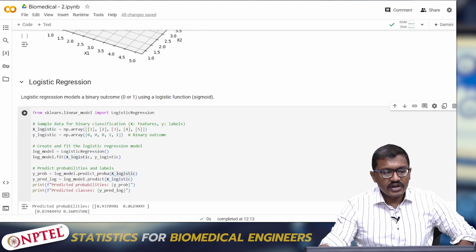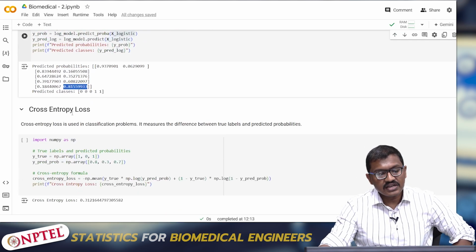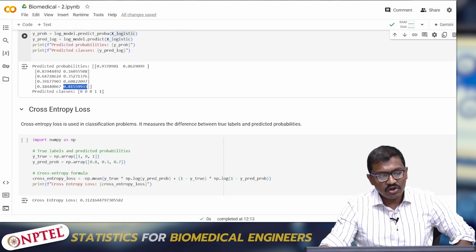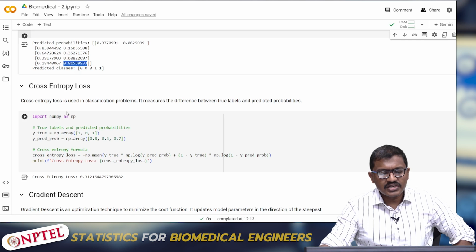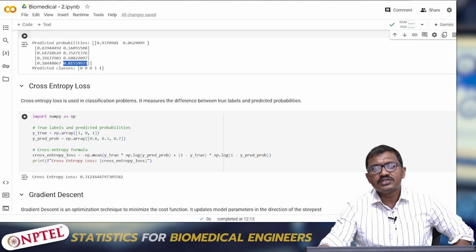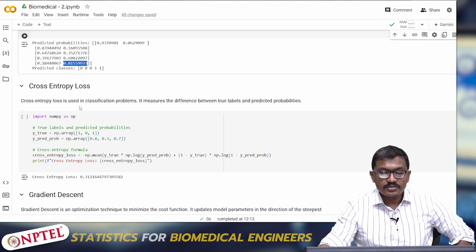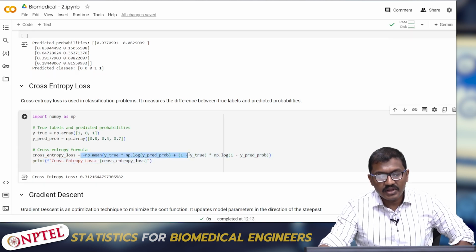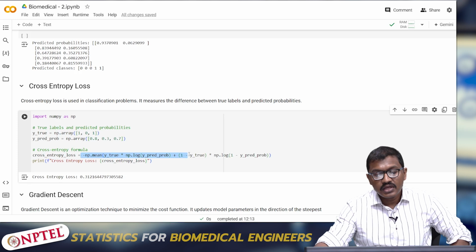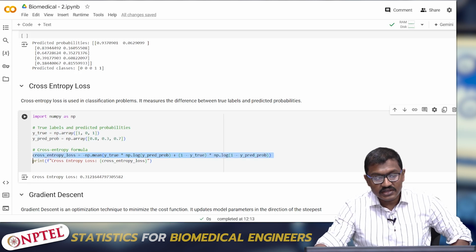Since we have understood some methods of linear regression, let us understand something about cross entropy loss. Cross entropy loss is a loss function which we use for calculating loss in classification problems. It measures the difference between true labels and predicted probabilities. So what I have done is I have taken the formula, the summation of yi log of yi hat plus 1 minus yi into log of 1 minus yi hat. The same function I have just written in terms of a formula.